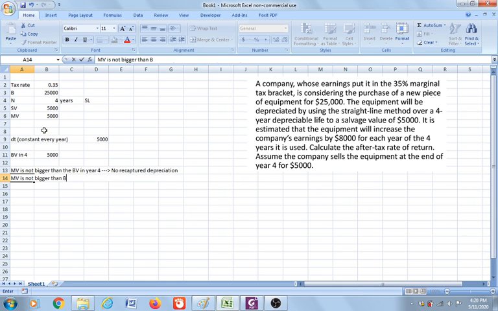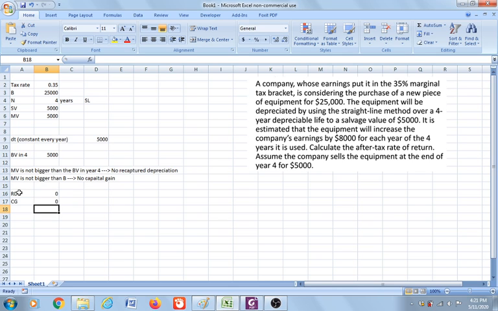Therefore, no capital gain. So we can say that the recapture depreciation is 0 and the capital gain is also 0.